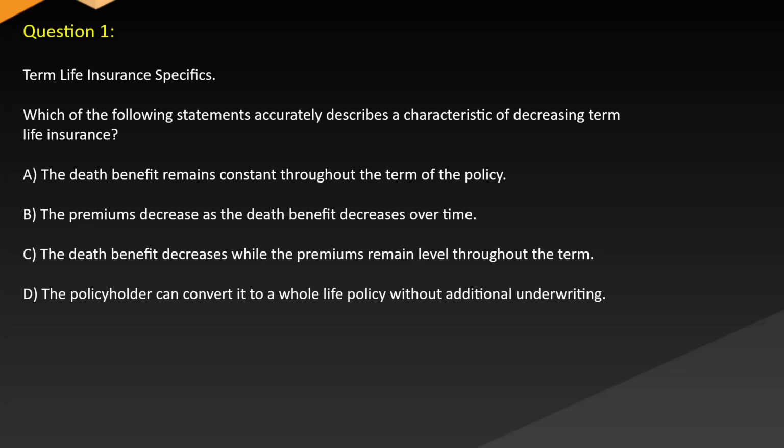Question 1. Term life insurance specifics. Which of the following statements accurately describes a characteristic of decreasing term life insurance? A. The death benefit remains constant throughout the term of the policy. B. The premiums decrease as the death benefit decreases over time. C. The death benefit decreases while the premiums remain level throughout the term. D. The policyholder can convert it to a whole life policy without additional underwriting.